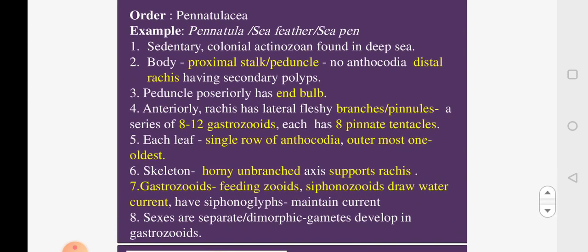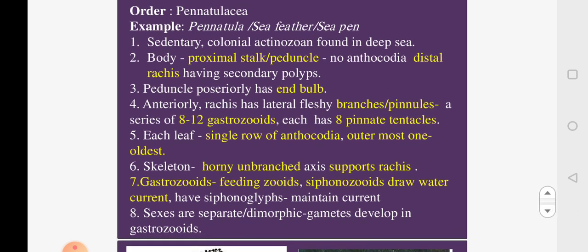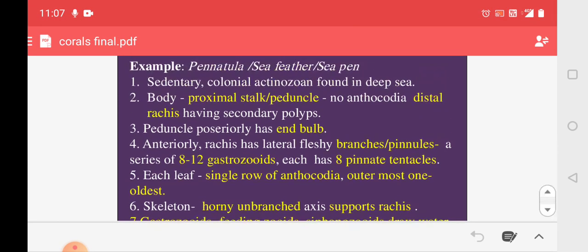Here, the body is divided into the first part, which you call the proximal region, the stalk or the peduncle. Here, there is no anthocodia. This gives rise to the upper part, which is called the rachis, that is the distal part. The first part is the proximal part, where you have the stalk or the peduncle. The next part is the distal part, which is the rachis, and it is on the rachis that the polyps are present. The peduncle is just like a stem, nothing is there. On the rachis, you have the polyps.